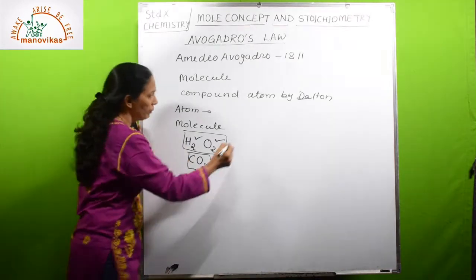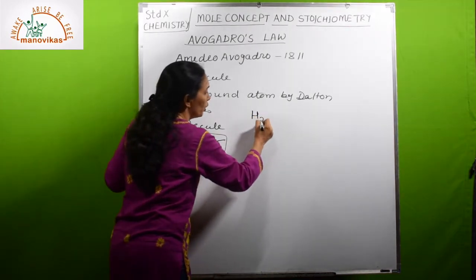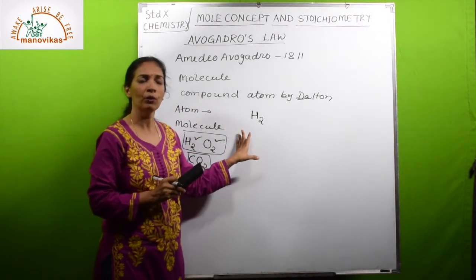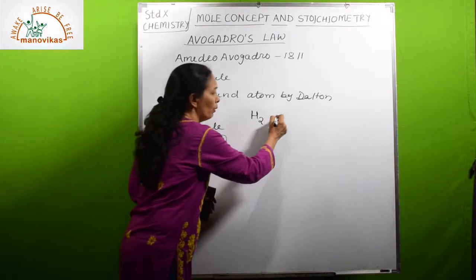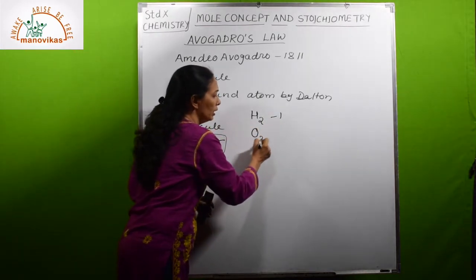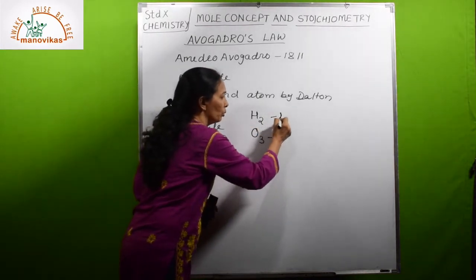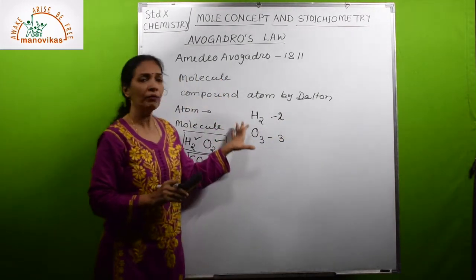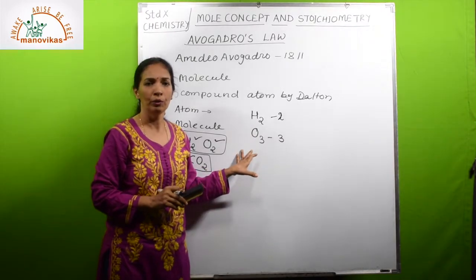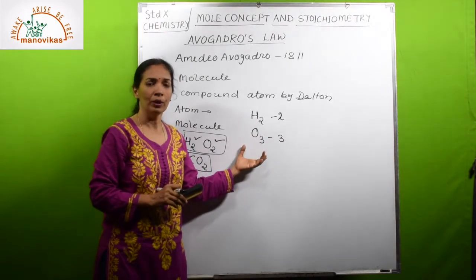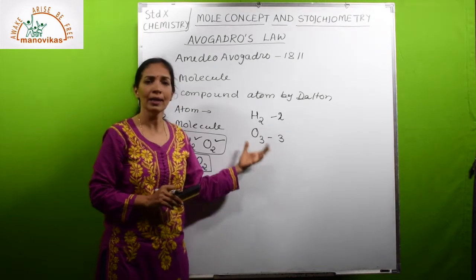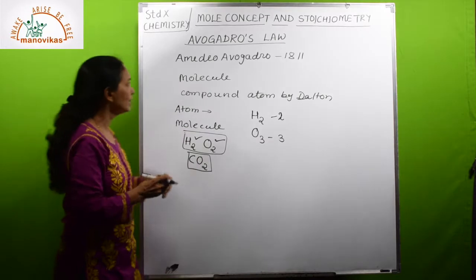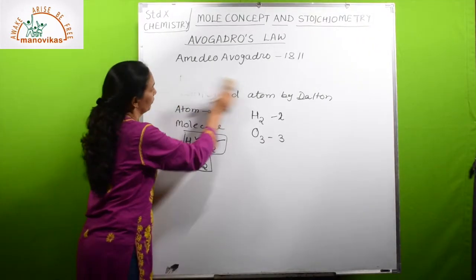So if I am writing H2, in one molecule of hydrogen there are two atoms. So what is the atomicity of hydrogen? It is 2. If I write O3, then it is 3. So the number of atoms per molecule for these elemental gaseous molecules is called atomicity, which was done in lower classes also.